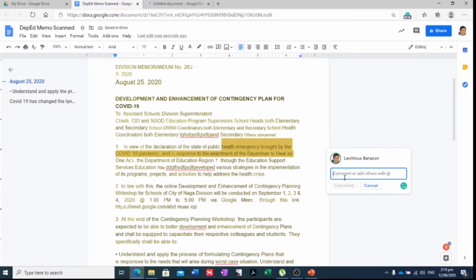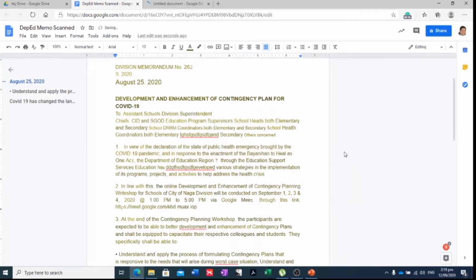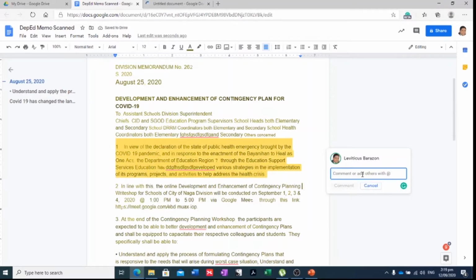So I can add a comment, so I can say, revise this portion here, right? So you see I have a comment here in this part and it will appear here. Okay, so revise this part, then I can add that comment. Right? So you see my comment here on this side.